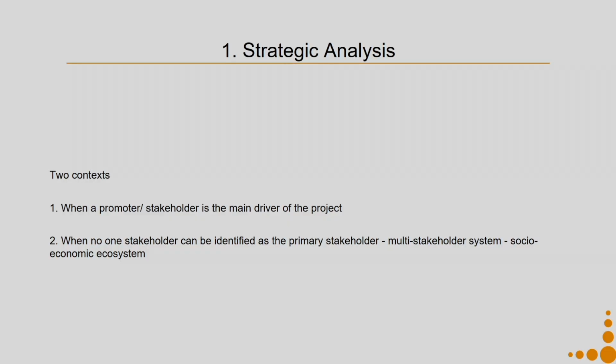Whereas the second context is something which we call a socio-economic ecosystem, which we define as an ecosystem wherein the economic activities are deeply ingrained in their social ways of living. Say, for example, the handloom sector in our country or the craft sector. Here you cannot find one stakeholder who is a primary stakeholder. These are multi-stakeholder systems.